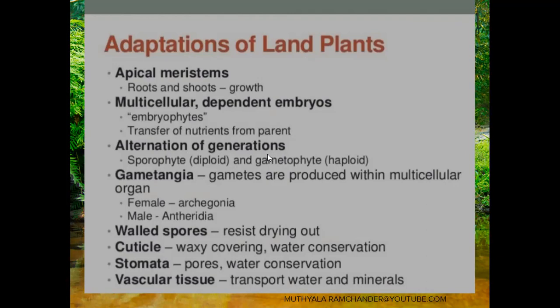Alternation of generations means the gametophyte alternates with the sporophyte. The gametophyte completes its life cycle and develops into the sporophyte; the sporophyte completes its life cycle and develops into the gametophyte. These alternate in the life cycle of land plants, so it is called alternation of generations.